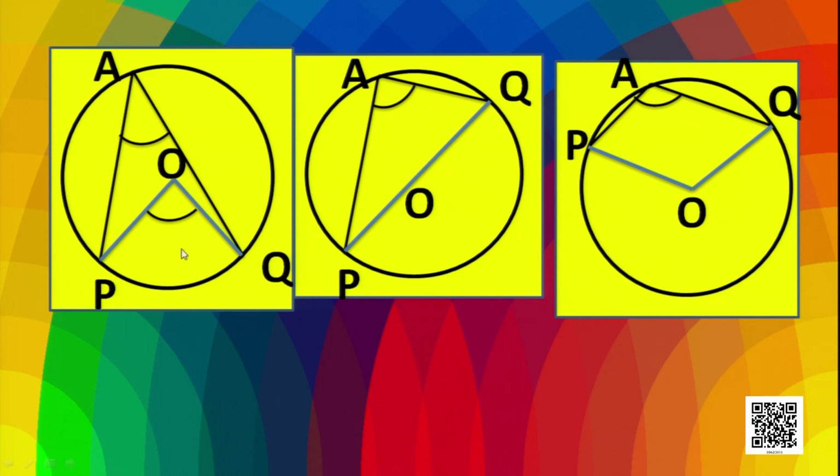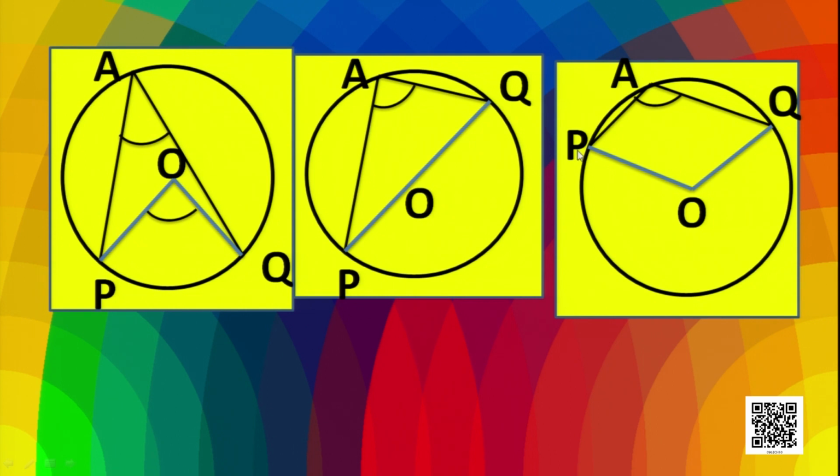In the first case, POQ is the angle subtended by the minor arc PQ, and A is in the rest part of the circle. So PAQ is the angle subtended by the minor arc in the rest part of the circle. Similarly, if PQ is the semicircle, then its opposite side, the rest part of the circle, is also a semicircle.